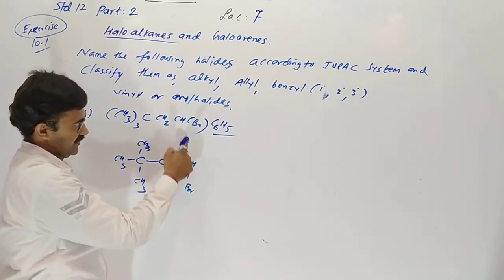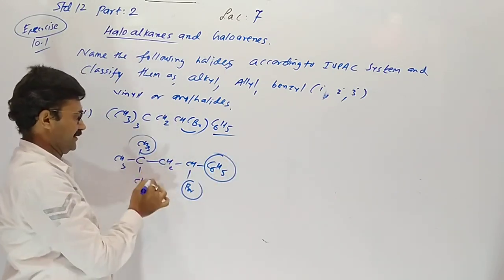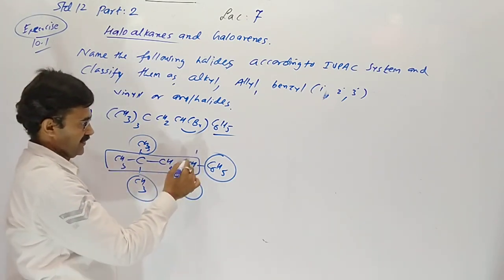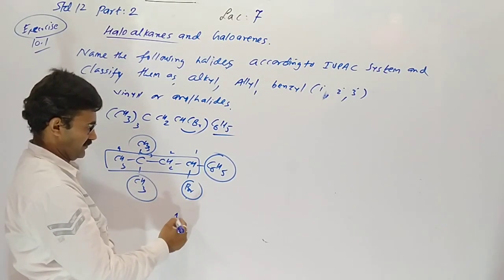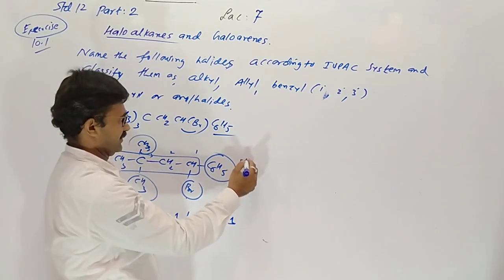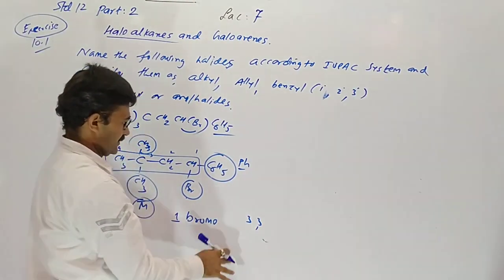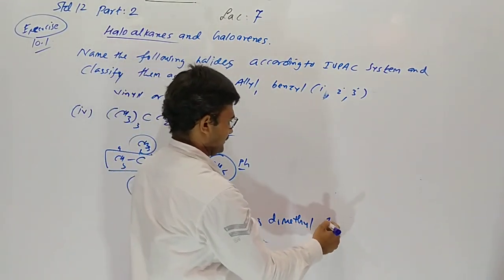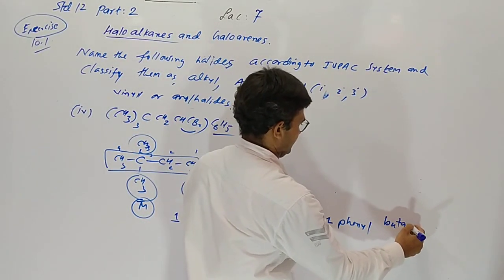Here the bracket means a branch, bromine on this carbon, and here is phenyl. So these are the branches. The longest chain has 4 carbons: 1, 2, 3 and 4. So bromo first, 1-bromo. Then phenyl starts with P and methyl with M, so M stands first: 1-bromo-3,3-dimethyl-1-phenylbutane. Understood?